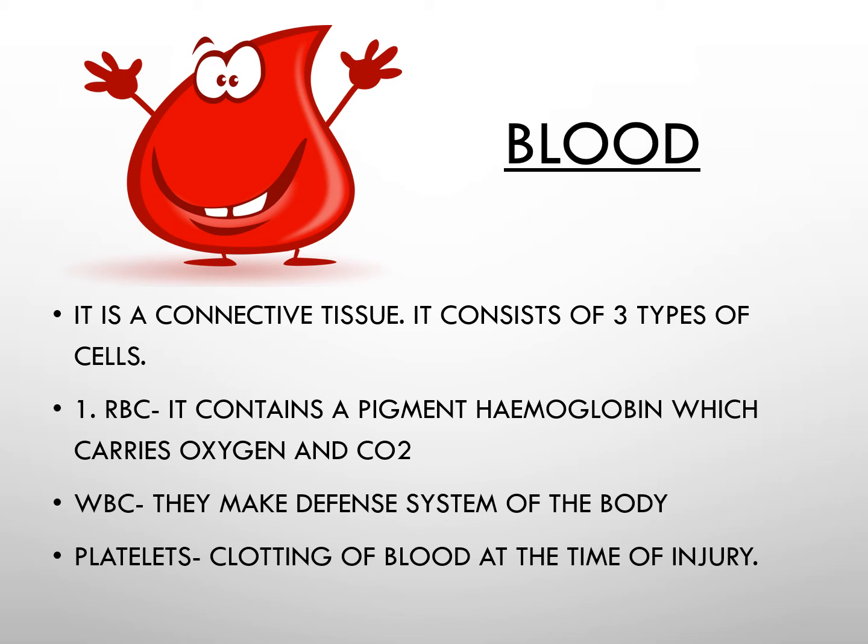Their important role is that whenever there is leakage of blood, if there is any injury and the blood is leaking from there, the platelets will help in preventing the loss of blood. They will clot the blood so that there is no loss of blood. So this way they are very important.